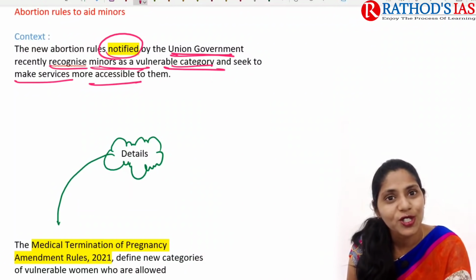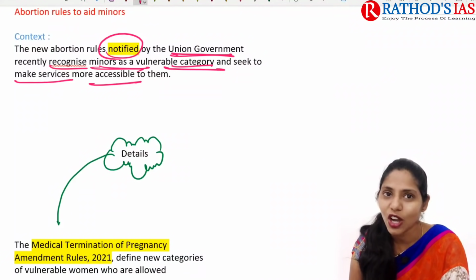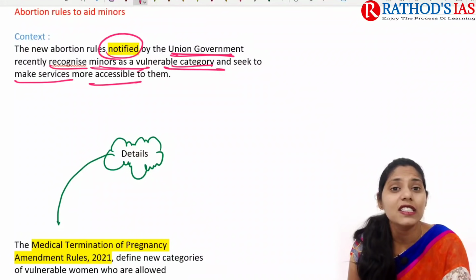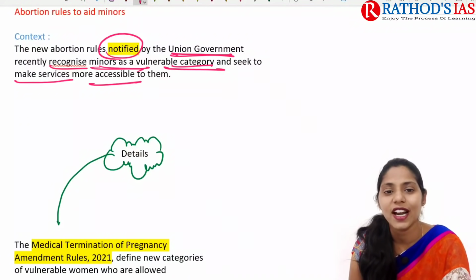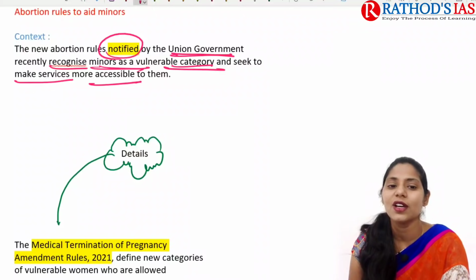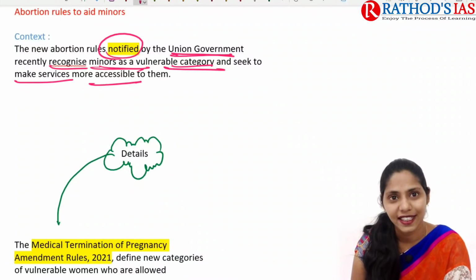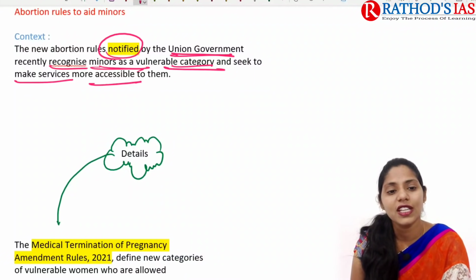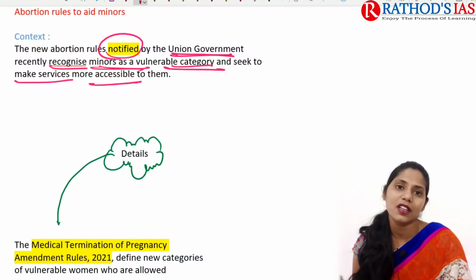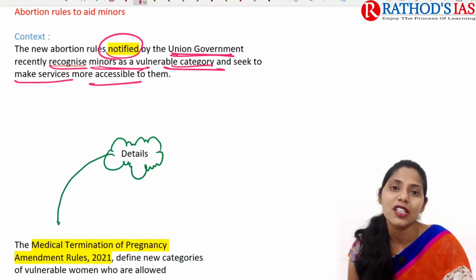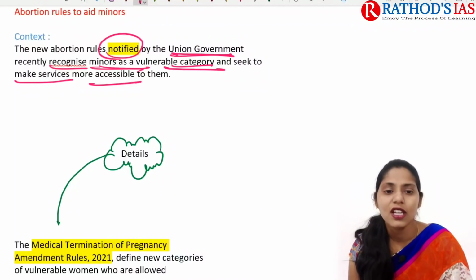These new abortion rules were notified by the central government, and here minors are recognized as a vulnerable category, and services are going to be made more accessible for them especially. These minors may come across sexual assault, or we can say rape, and because of all these things that will sometimes lead to pregnancy.